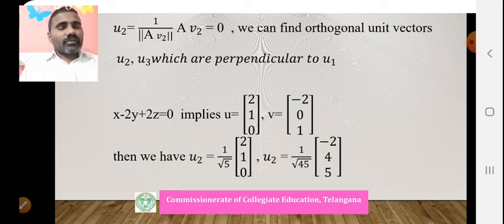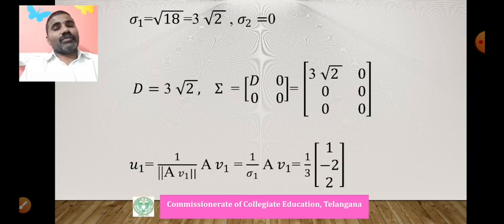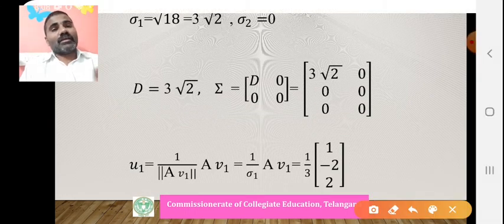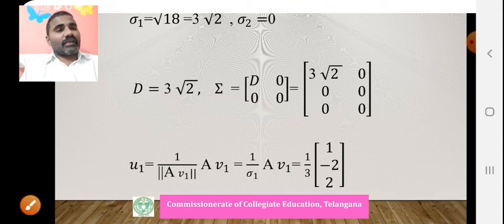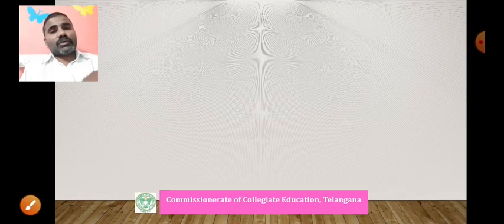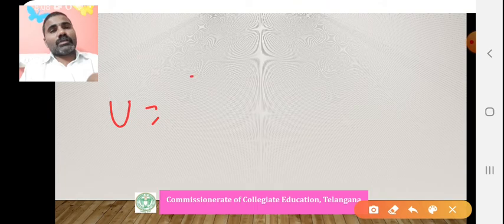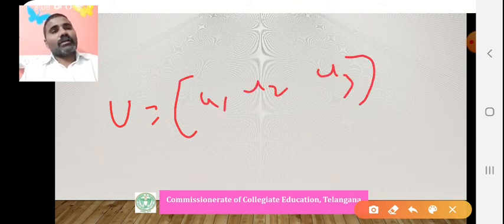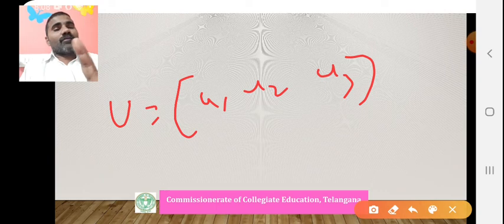Now what is the rank of A here? 1. Only one non-zero singular value is there. That's why what is the column space? Column space is spanned by only one vector, U1 only. That is a very important observation here. Here U equals U1, U2, U3. The rank of A is 1.